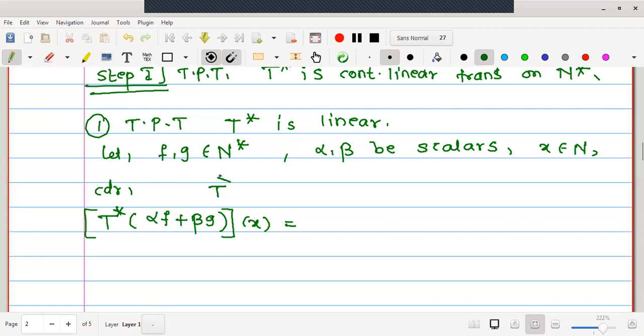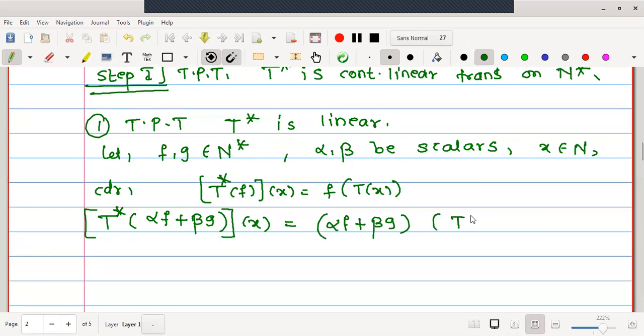T star operated on f, operated on x, is defined as f of T of x. Therefore, here it is T star operated on alpha f plus beta g, operated on x. According to the definition, this is alpha f plus beta g operated on T of x.